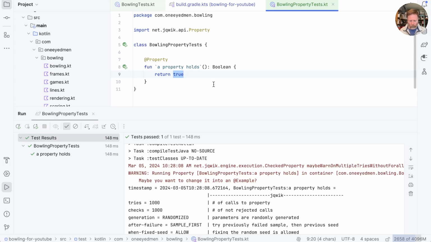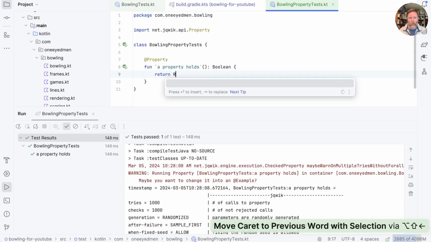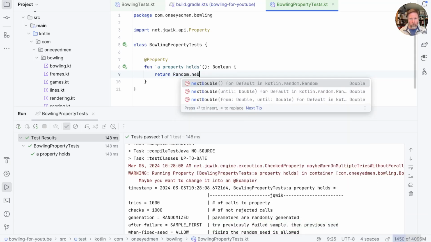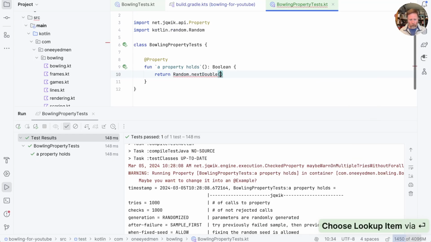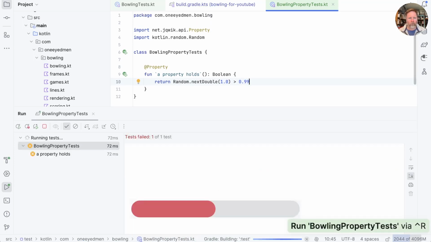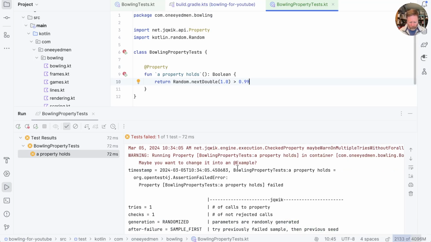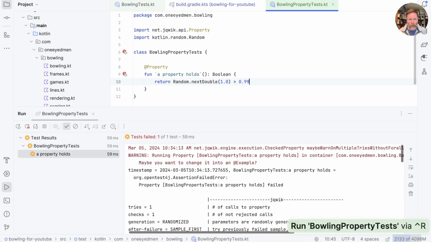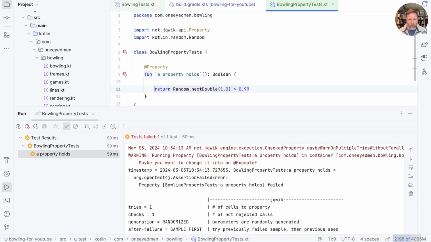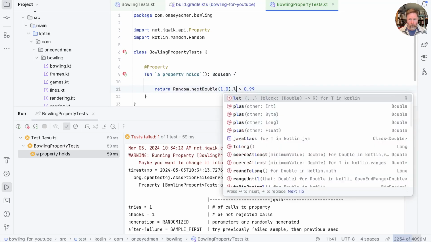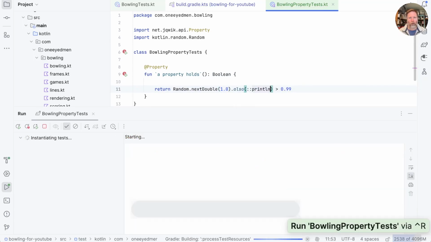for example, had we said random.nextDouble up until 1, if we were to compare that with, say, greater than 0.99, we might expect that to happen in 1,000 runs. Let's have a look. And, well, it did happen straight away. That can't be true, can it? Tries 1. I don't know. Let's find out what that was. Also, println, run that.